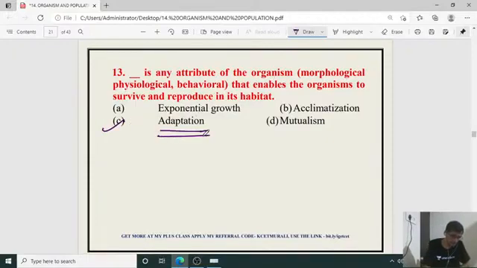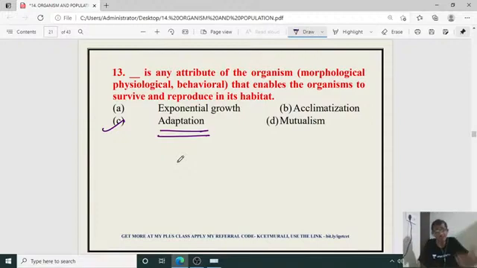So different kinds of adaptations are there in plants and animals. The highest level of adaptation is in plants. Why? When compared with animals, the number and types of adaptations are greater in plants. What is the reason? Yes, Mahima, you are right, answer C is the right answer. Why do animals show less adaptation compared with plants?